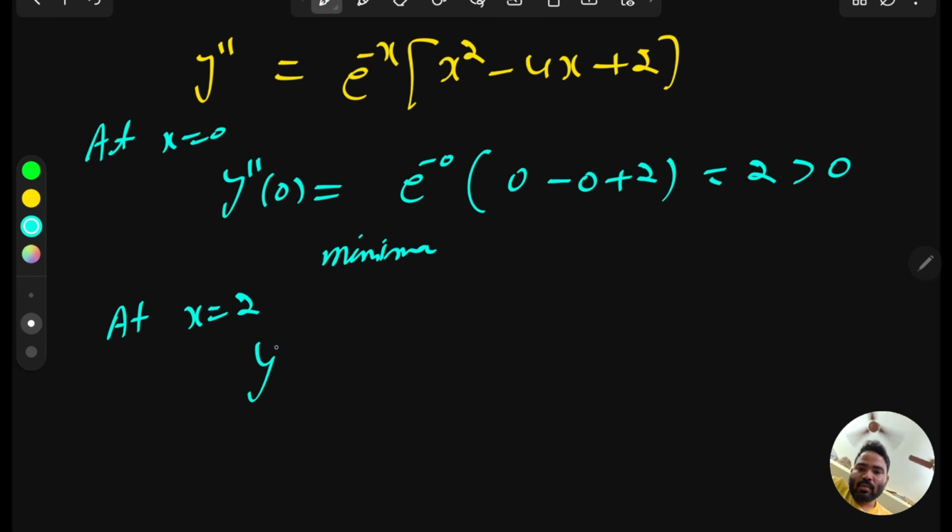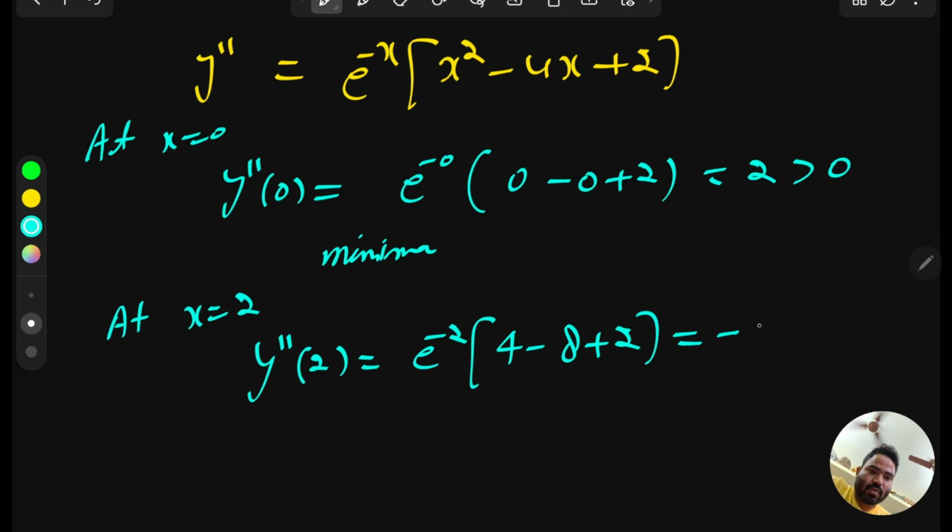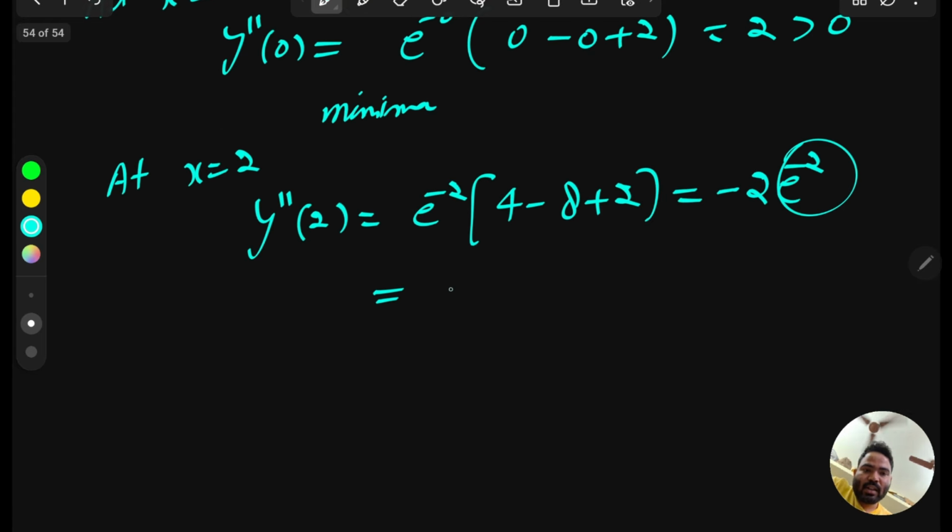And at x equal to 2, our other critical point, just check y double dash at 2, which equals e to the power minus 2 times (4 minus 8 plus 2). This gives you minus 2 e to the power minus 2. We know e to the power x is a positive quantity, and positive multiplied by negative is negative. So this is less than 0, and if y double dash is negative, that means maxima.